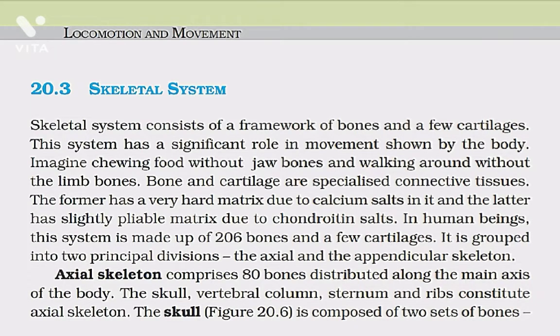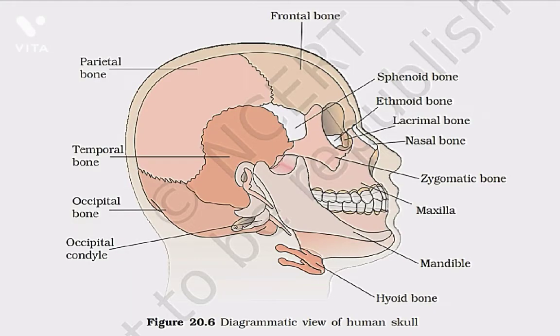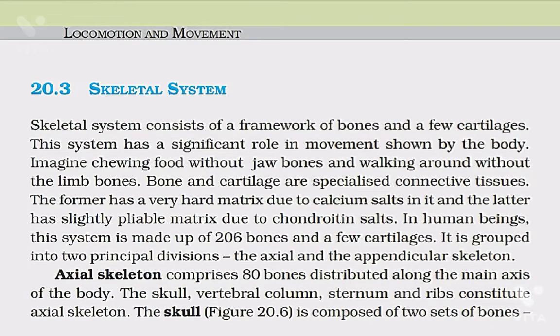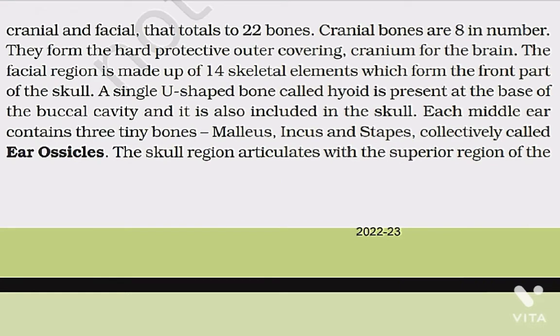Axial skeleton comprises 80 bones distributed along the main axis of the body. The skull, vertebral column, sternum, and ribs constitute axial skeleton. The skull, figure 20.6, is composed of two sets of bone, cranial and facial, that total to 22 bones. Cranial bones are 8 in number. They form the hard protective outer covering, cranium, for the brain.